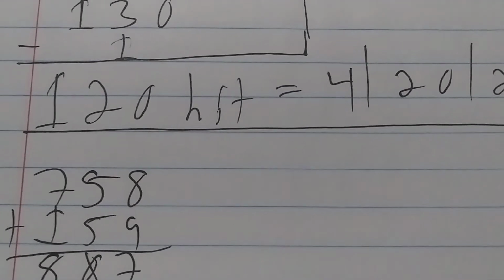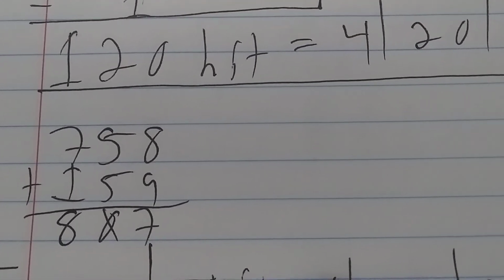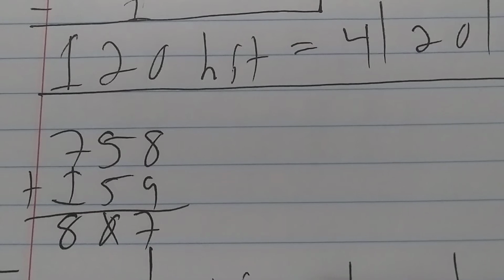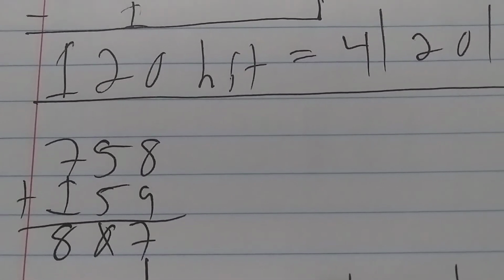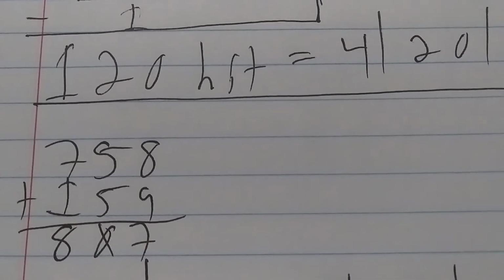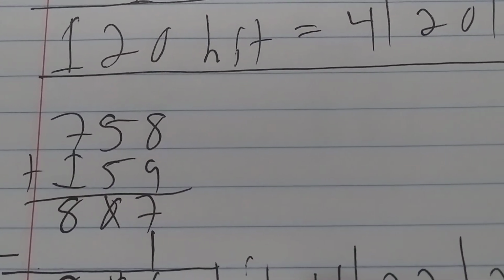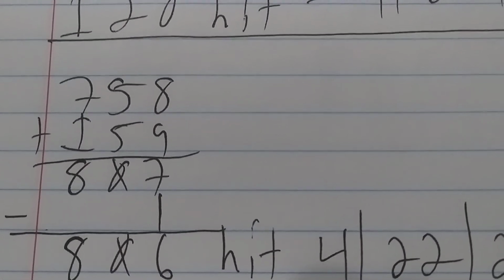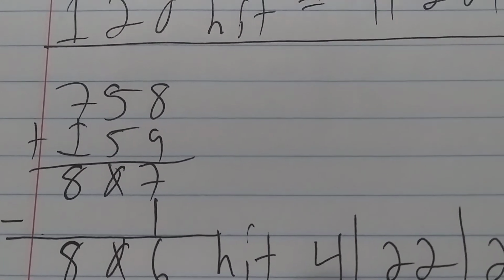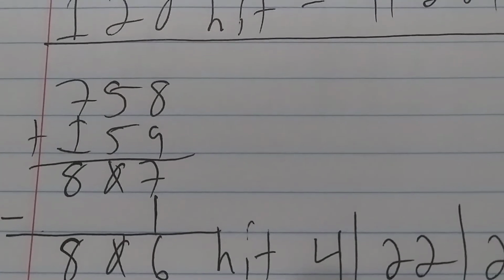And then you can also add 159 to the 758. So 7 plus 1 is 8. 5 plus 5 is 0. And then 8 plus 9 is 7. So 807, you're going to also subtract off the 1 from the 7. That's 6, and then bring down 80. And that did hit on April 22nd.